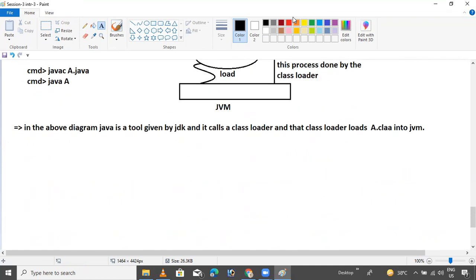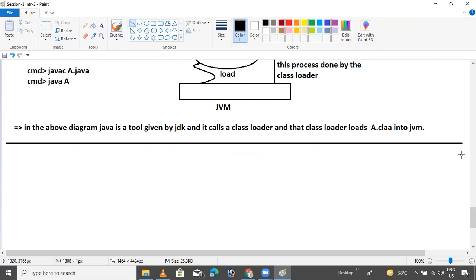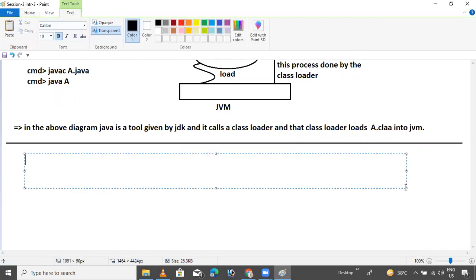Okay. So now, what is my question? This is the total story about the loading of the class. Now my question is this: if you are trying to load a class, a predefined class or a user-defined class, into the JVM, which method do we have?